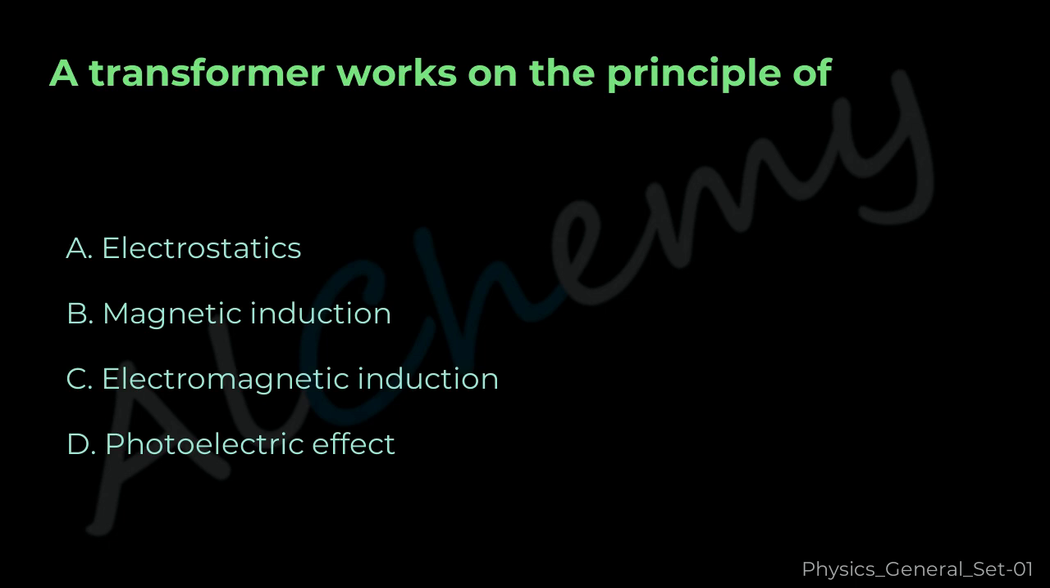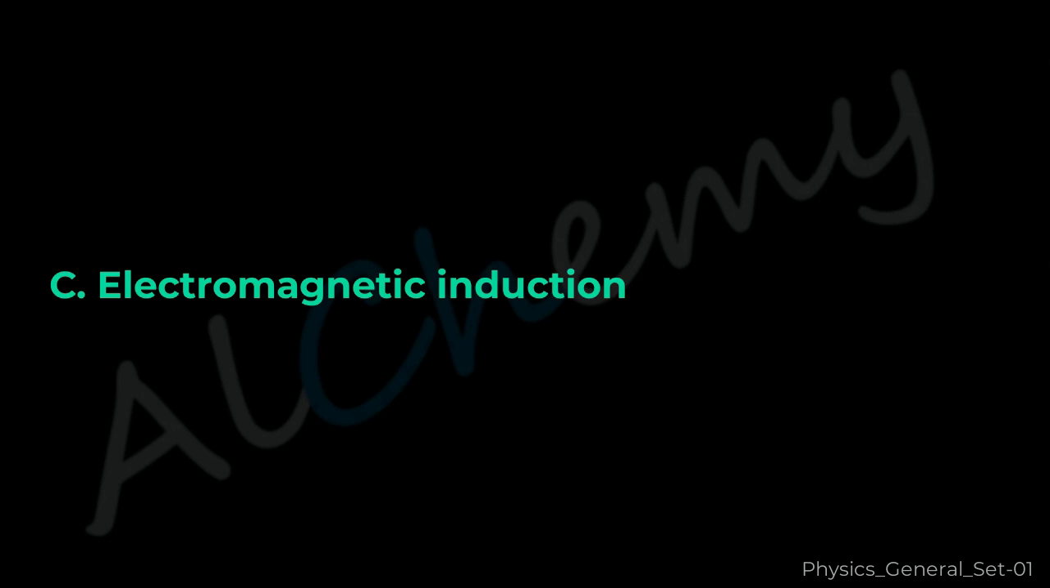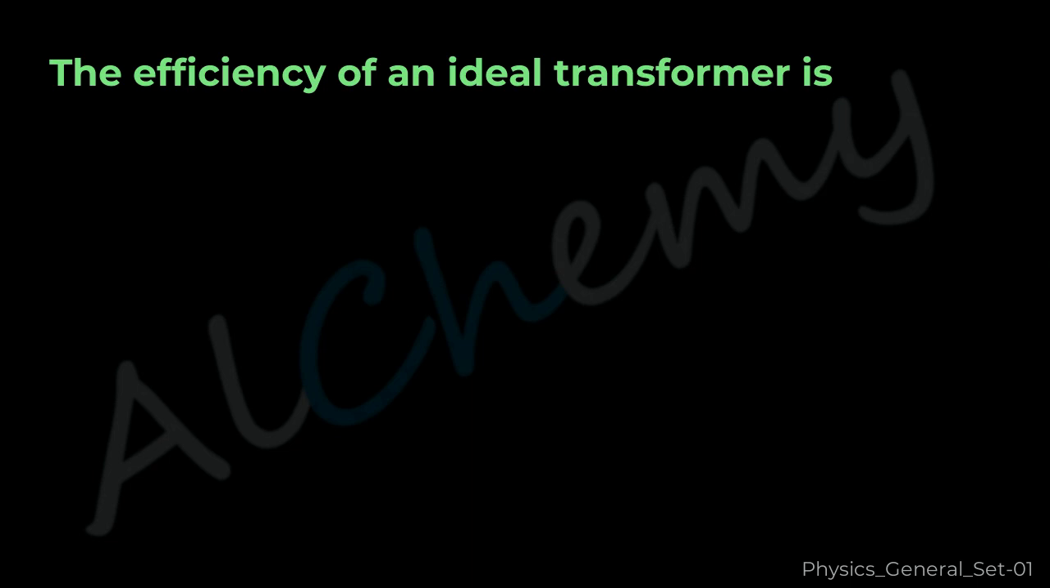Question 47. A transformer works on the principle of A. Electrostatics, B. Magnetic induction, C. Electromagnetic induction, D. Photoelectric effect. The correct answer is C. Electromagnetic induction.